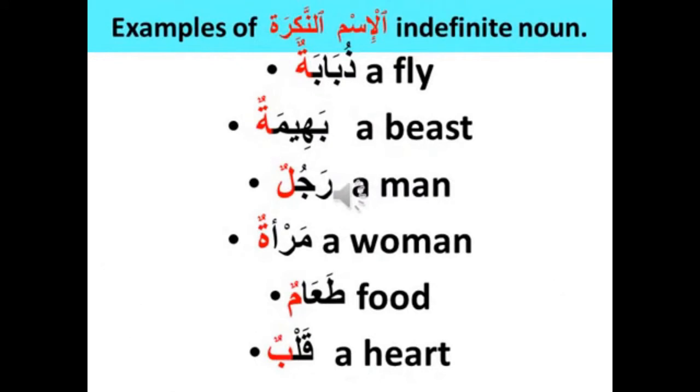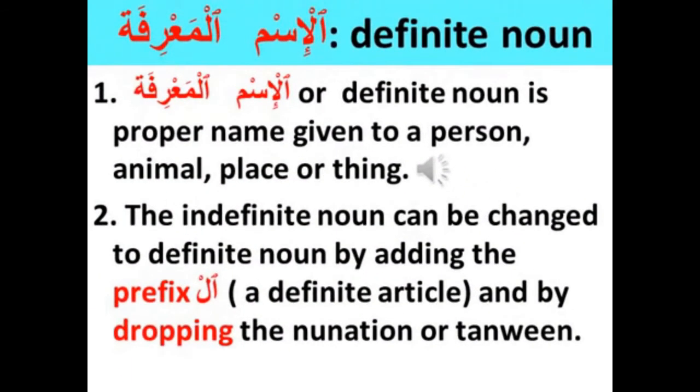Examples of Ismul al-Nakira, indefinite noun: Zubabatun, a fly. You can see nunation at the end of the word. Bahimatun, a beast. Rajulun, a man. Mar'atun, a woman. Ta'amun, food. Qalbun, a heart. Look at all these words carefully.